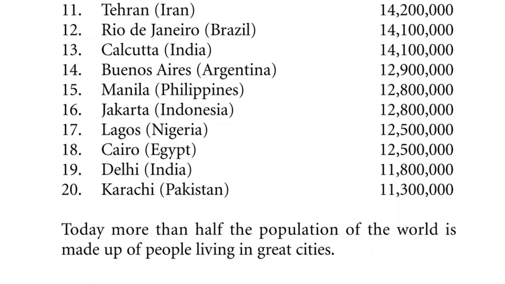11. Tehran, Iran, 14,200,000. 12. Rio de Janeiro, Brazil, 14,100,000. 13. Calcutta, India, 14,100,000. The number of the population in Calcutta, India is the same as in Rio de Janeiro, Brazil.